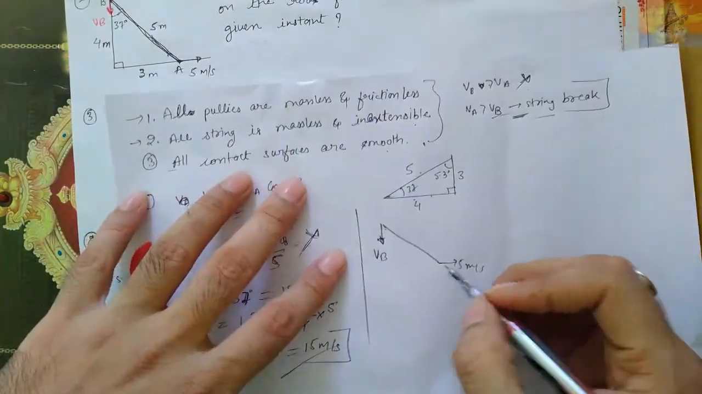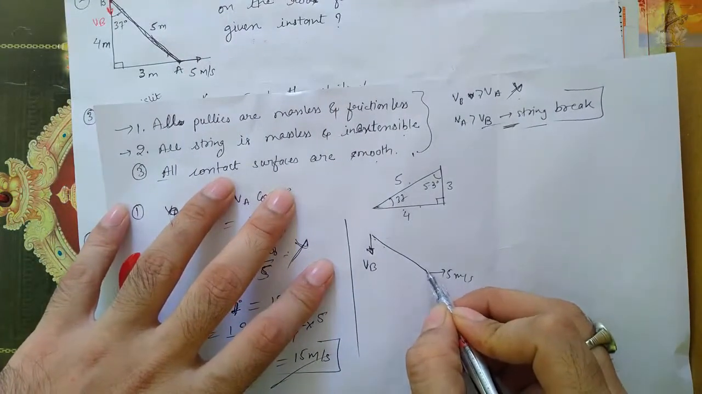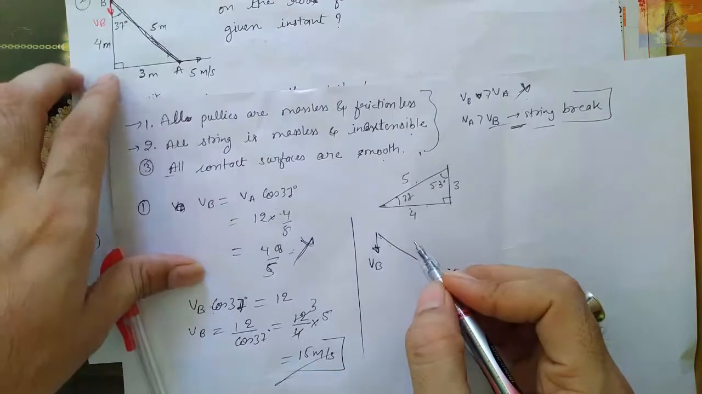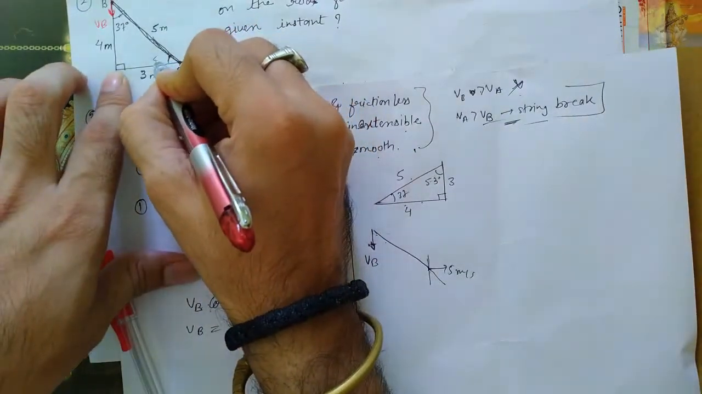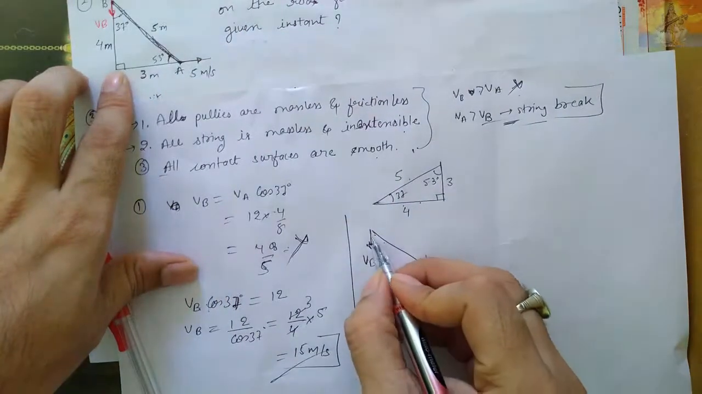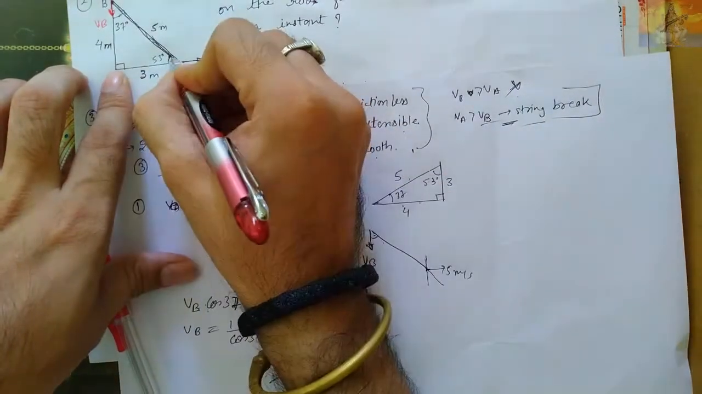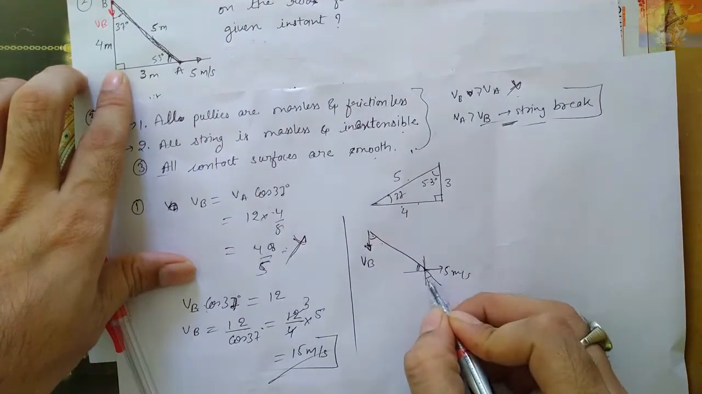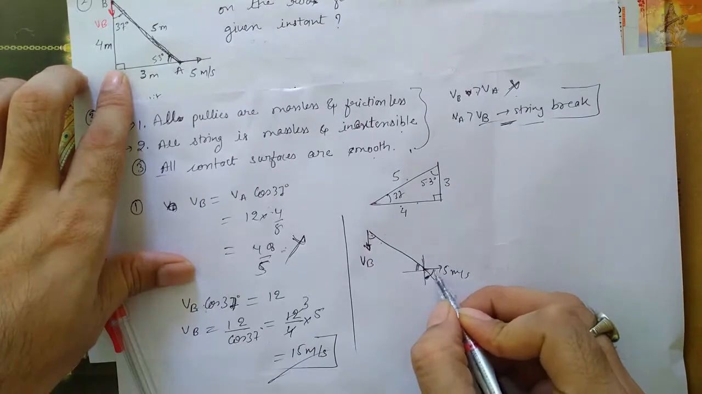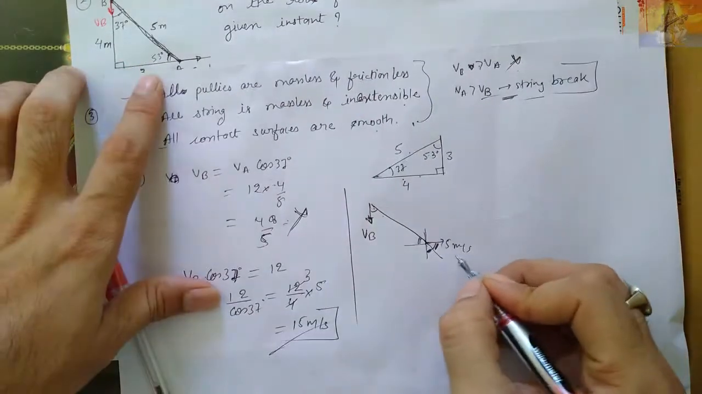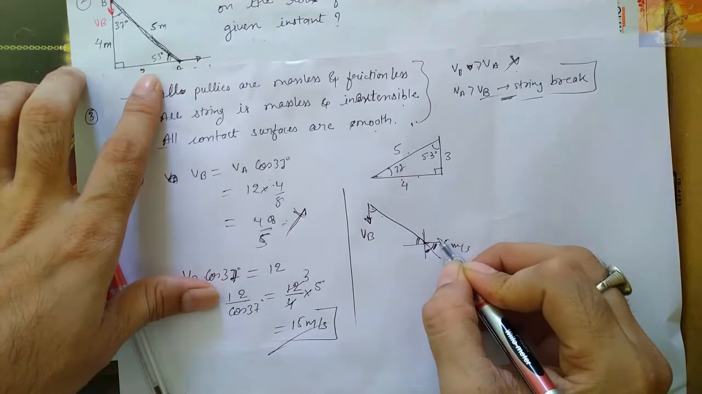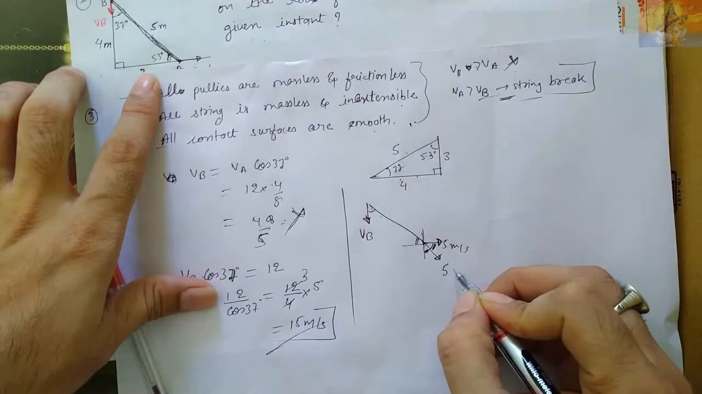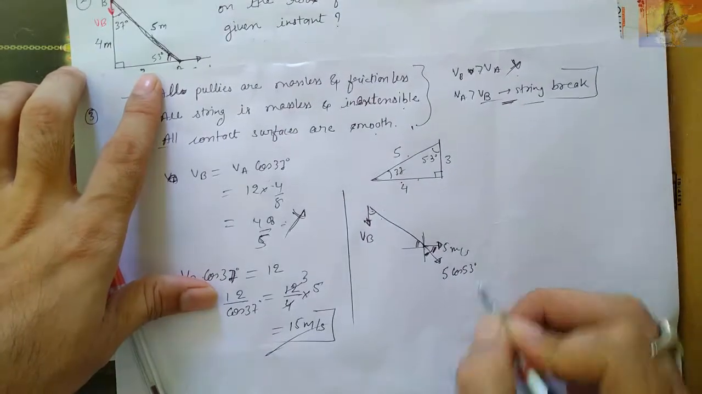Now check over here properly. I am drawing like this. So this is 37 degree, this is 90 degree, so this angle will be 53 degree. This is 37 degree, so this angle will be 53 degree. Common sense. This angle will be 53 degree, so this angle will also be 53 degree by vertically opposite angles. So if this is 5, then the 5 component in this direction will be 5 cos 53 degree.